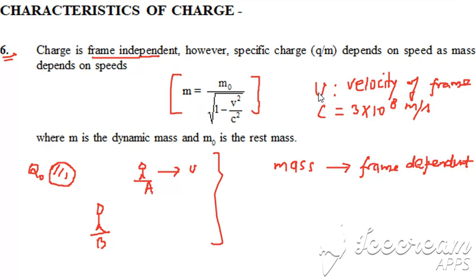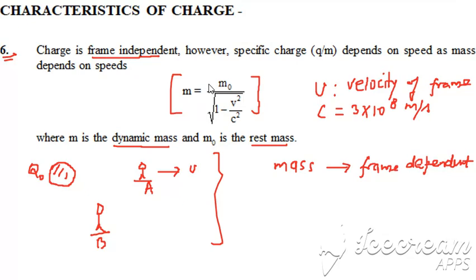So if V is comparable to C, then you'll find this denominator will be 1 minus some significant number. So the entire denominator will reduce to less than 1. Then M and M naught will not be identical. Here M naught refers to the rest mass and M is the dynamic mass or relativistic mass.